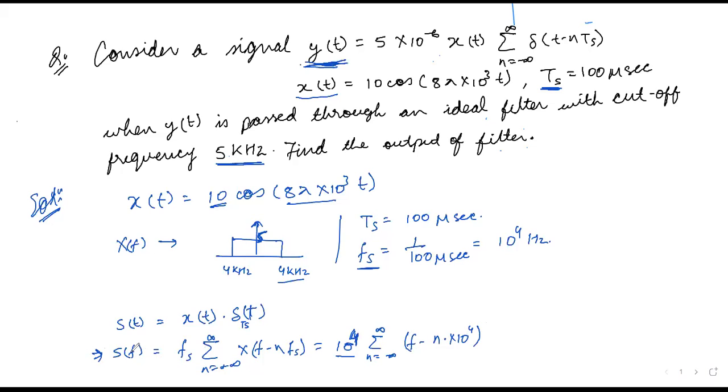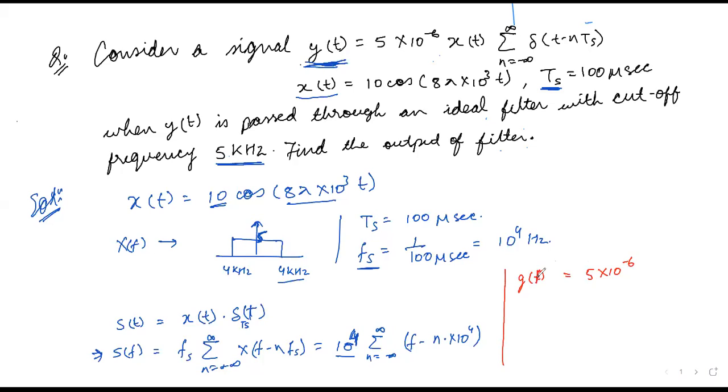Okay, so this is the sample signal, and the output, and we already know that the output is given as gt, or here it is written as yt. What we know is that gt, if we write it in terms of gt, is written as 5 into 10 to the power minus 6.